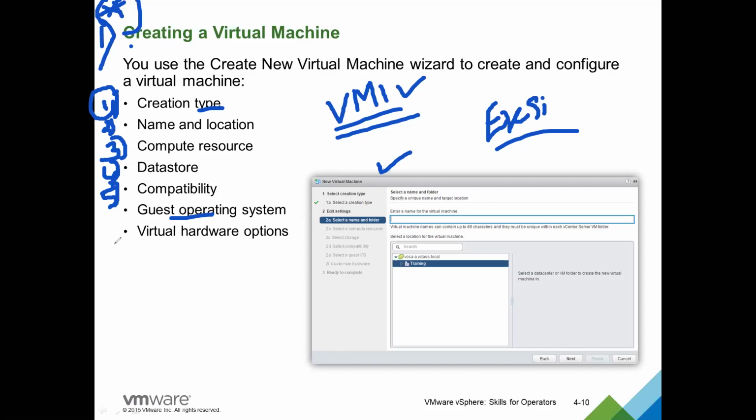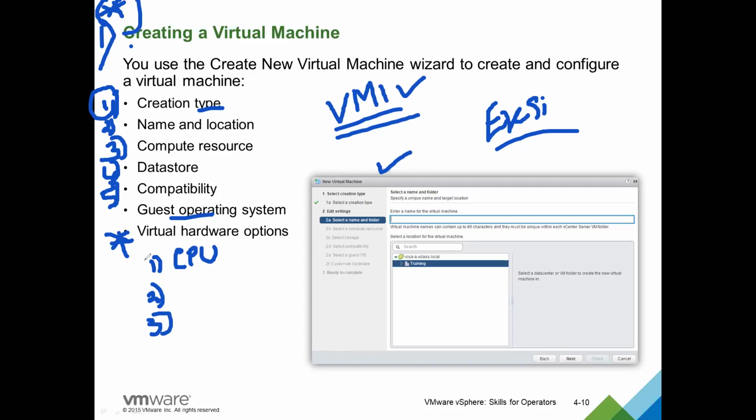And a very important concept is customizing hardware requirements, or virtual hardware options. Here, three things mainly we will be allocating for this virtual machine. The first one will be the CPU, whether it is a single core CPU or dual core CPU. The HOL restricts to only two core CPU.